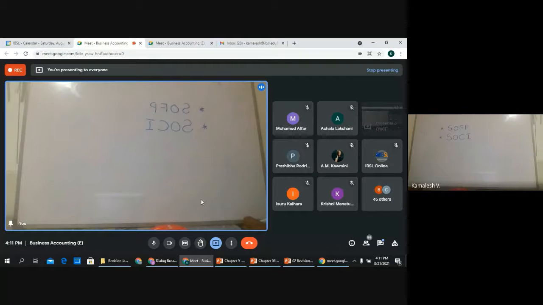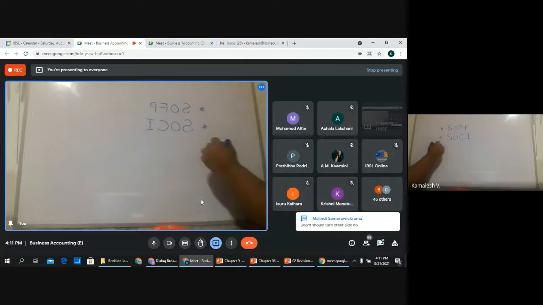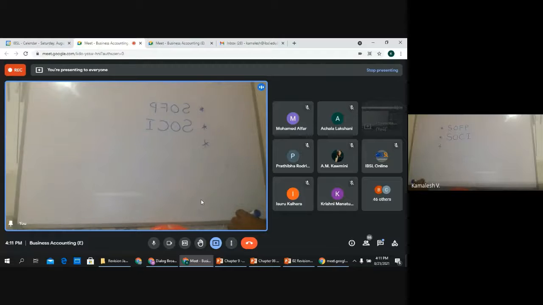So the statement of comprehensive income has two components. One is the profit or loss. The other one is the other comprehensive income. We will go into detail when we look at those. Third one, statement of changes in equity.